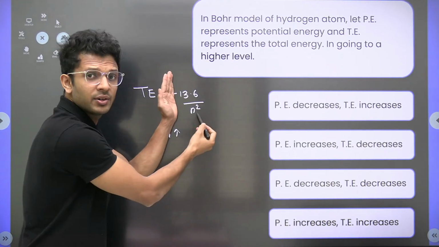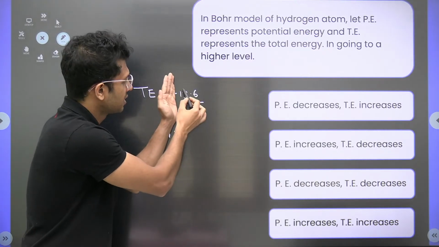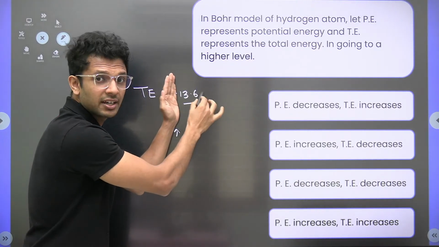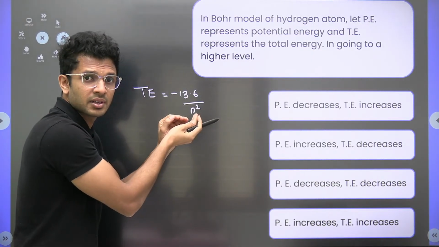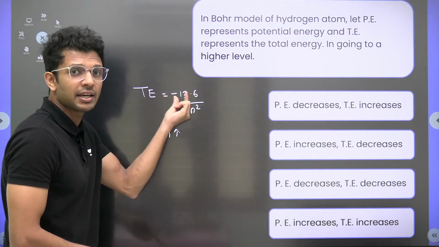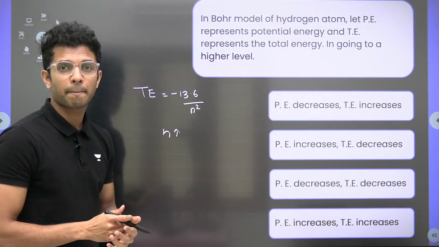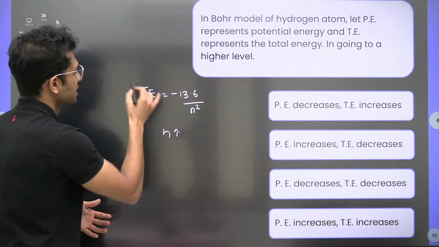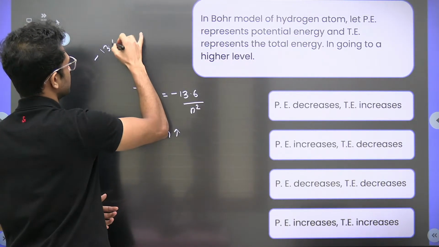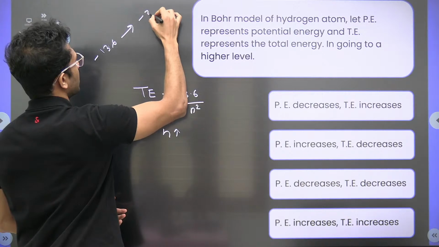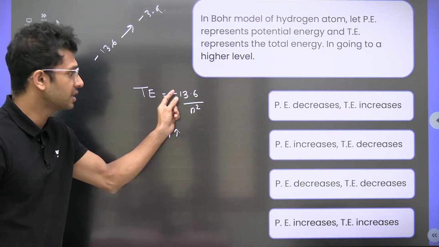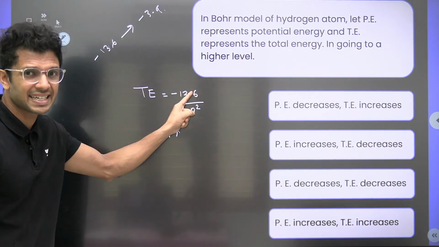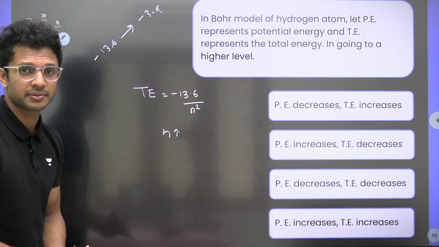Since n is in the denominator, the magnitude of 13.6 by n square decreases. Initially let's say it is minus 13.6, and after some time it became minus 3.4.